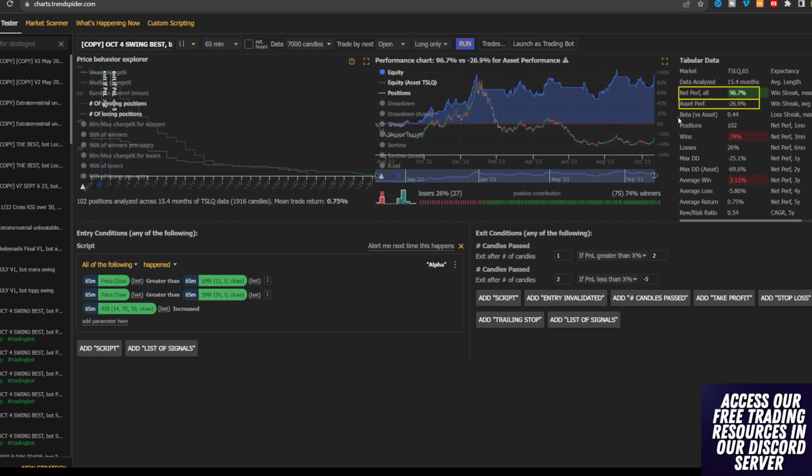Now, the other thing you can see is that we've taken 102 positions and we had a win rate of 75%, which is fairly high. Something else to note is our max drawdown was 25% from highs to lows, and our max win streak was 12 wins with an average return of 2.4%. That's about 26% in a row. And our max loss streak was about 3 with 7% losses. So that's about 21% loss in a row.